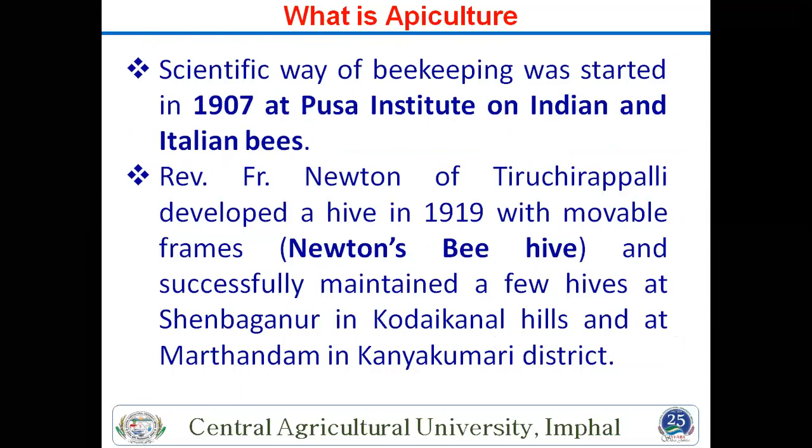Then, scientifically, beekeeping was started in India in 1907 at Pusa Institute on Indian or Italian bees. Where is the Pusa Institute? Anyone tell? Sir, Pusa, Bihar.